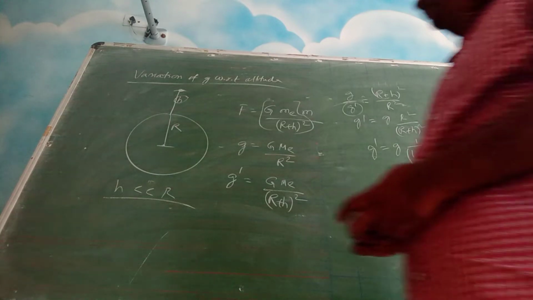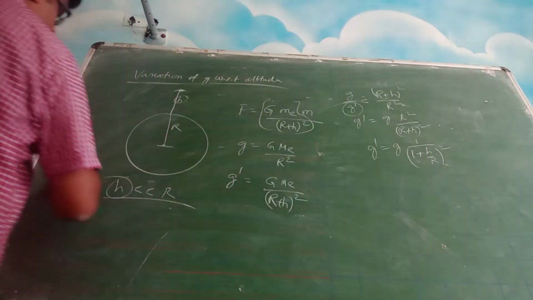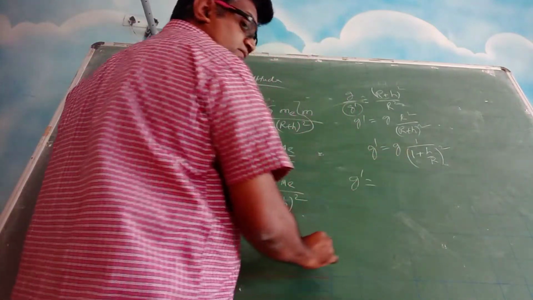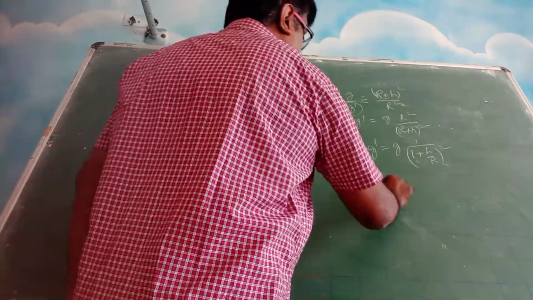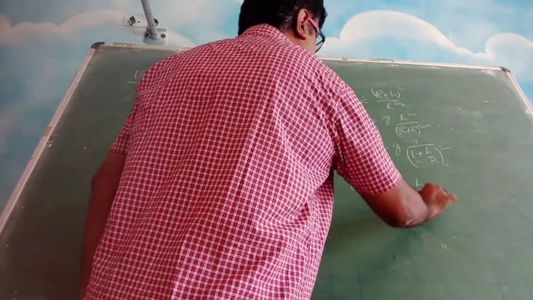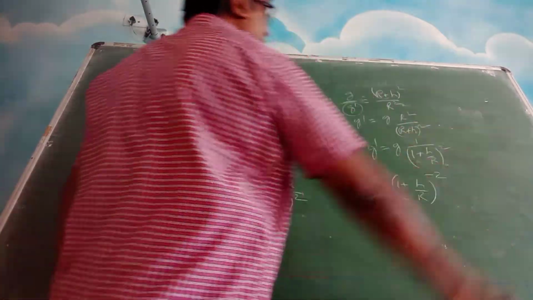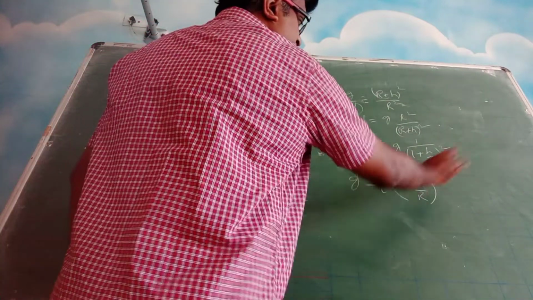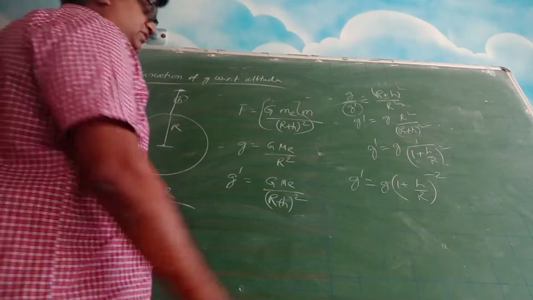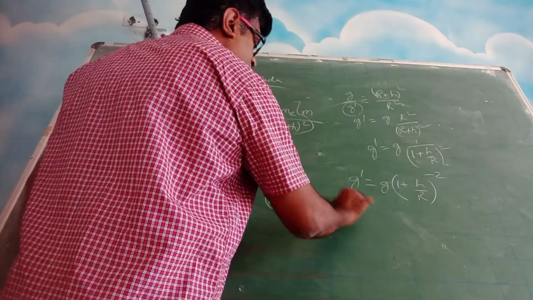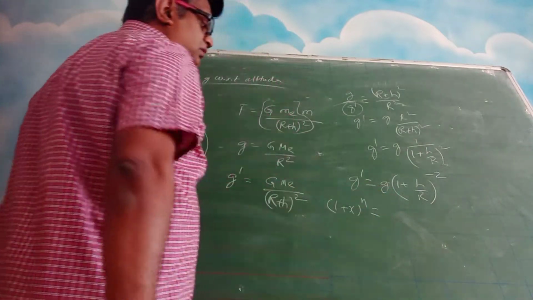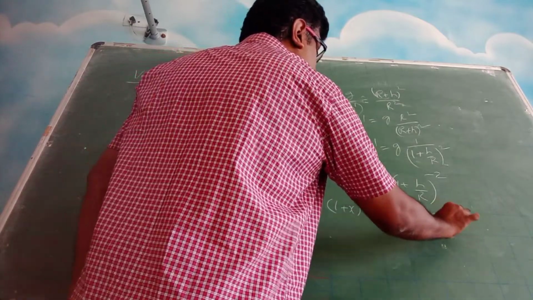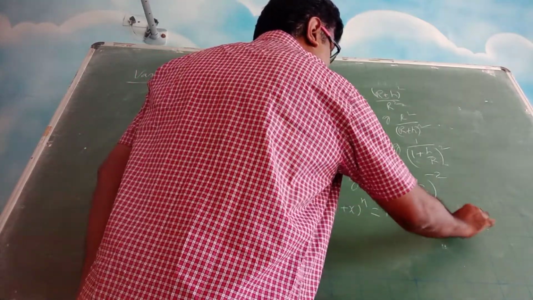Now we will talk about the case where h is a small value, right? For smaller values, we can write this as g into (1 plus h by r) to the power minus 2. Here this is a binomial expansion. In the binomial expansion, (1 plus x) to the power of n is 1 plus nx plus n into (n minus 1) by 2 x square.